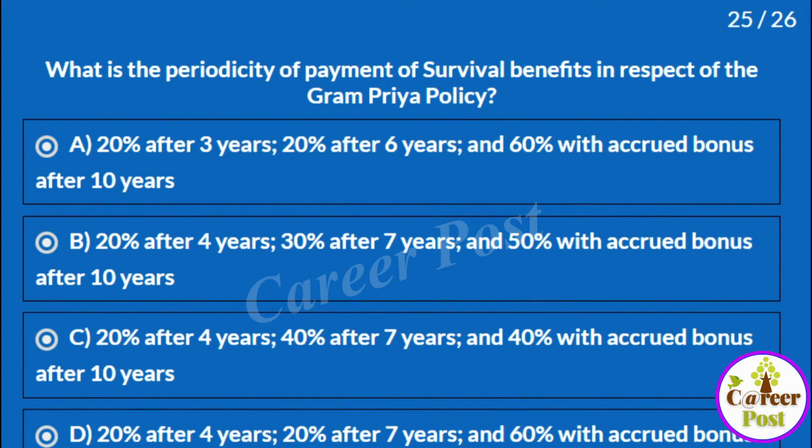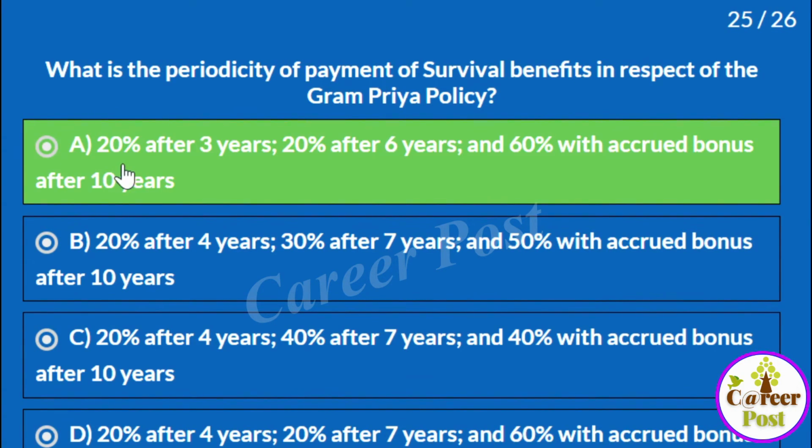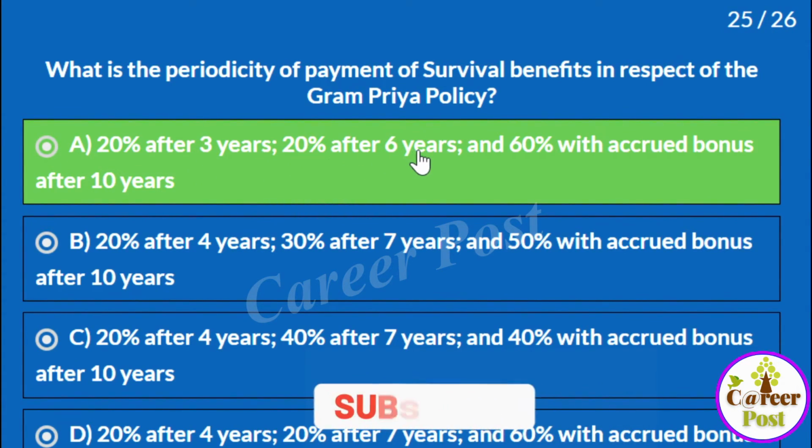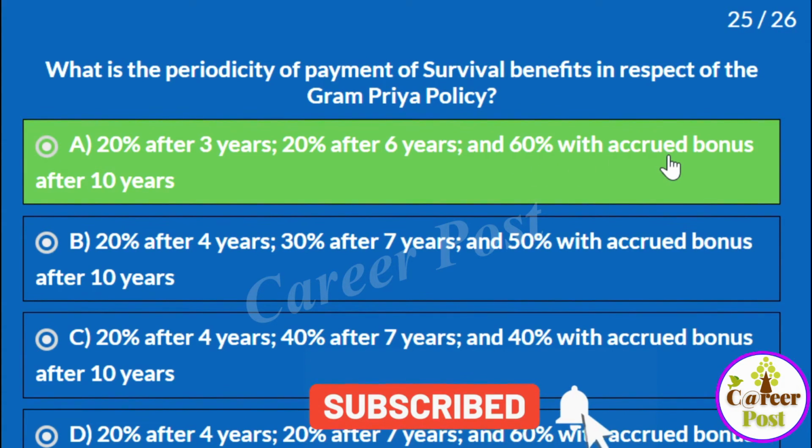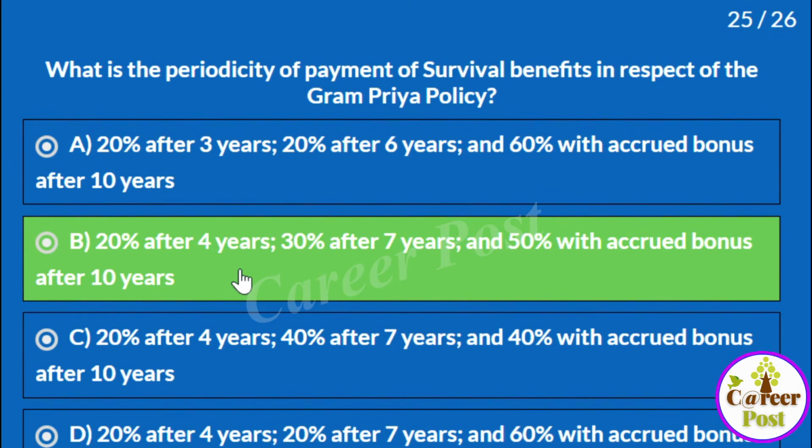We all know that for a Gram Priya policy, they will pay the survival benefits over a period of time, for a period of 10 years. It is a money back type of policy. You have to identify this one. A, 20% after 3 years, 20% after 6 years, 60% with accrued bonus after 10 years. B, 20% after 4 years, 30% after 7 years, 50% with accrued bonus after 10 years.